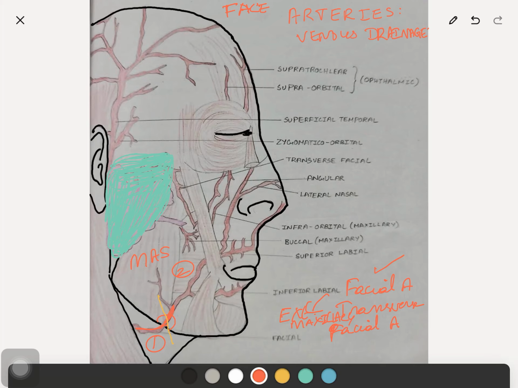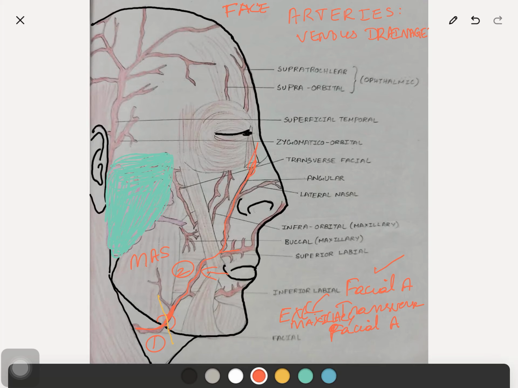In the face, this facial artery runs a tortuous course upward and forward to a point about 1.25 centimeter lateral to the angle of the mouth. Then it ascends along the side of the nose to the medial angle of the eye, where it ends by anastomosing with the dorsal nasal branch of the ophthalmic artery.